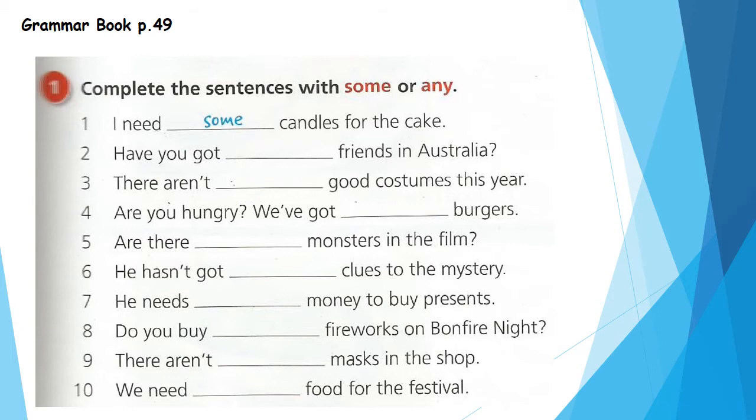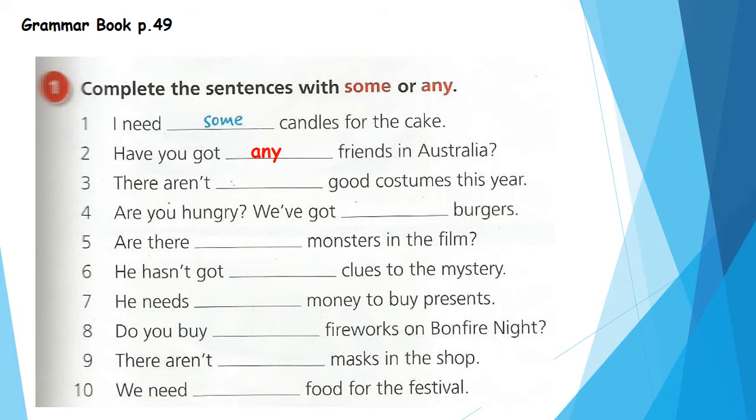Okay, grammar book, page 49. Complete the sentences with some or any. Number 1. I need some candles for the cake. This one is done for us. Let's read it. I need some candles for the cake. Okay, this sentence is, yes, a positive sentence, so we'll use some. Number 2. Have you got any friends in Australia? Yes, this is a question. So we'll use what? Some or any? Super. Any.